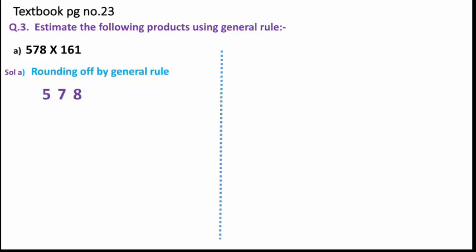Clear? So by finding the general rule rounding off for 578, the hundreds place digit is 5 that we have circled, and the next door digit is 7. Clear? So when we underline the next door digit, you have to see whether this underlined digit is equal to 5 or more than 5.